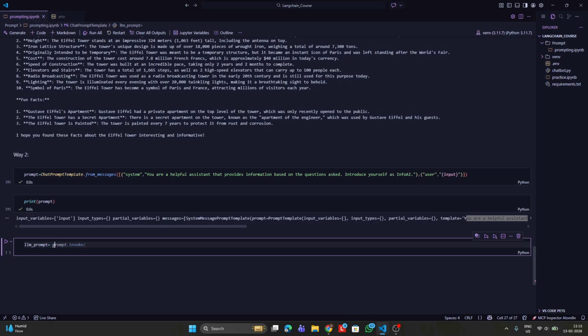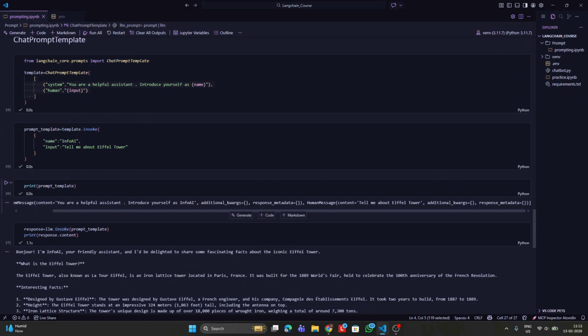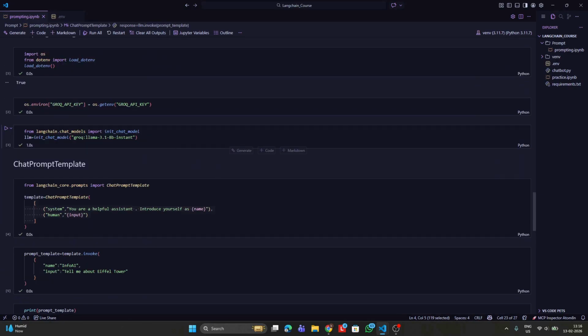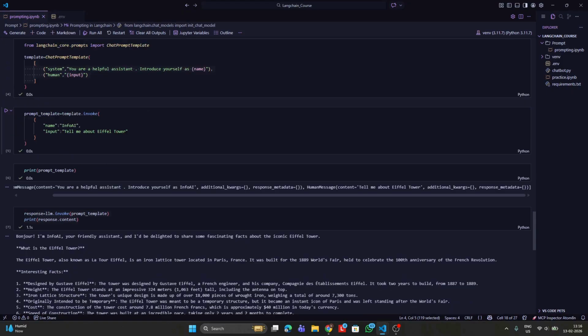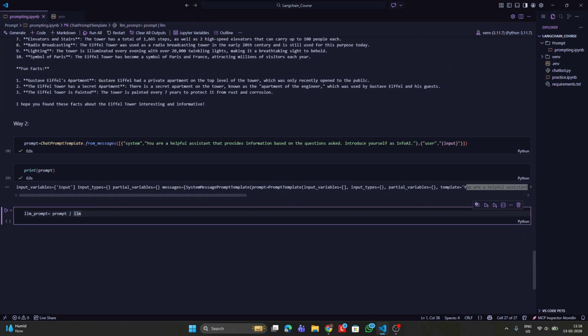This can be done by writing prompt followed by the pipe symbol and LLM. What this does is connect the prompt to the LLM object. The LLM will be the same LLM defined over here, that is the Groq Llama 3.1 8B instance. So the prompt and LLM are both connected to each other.